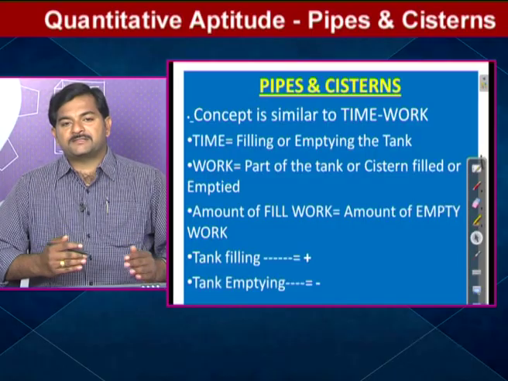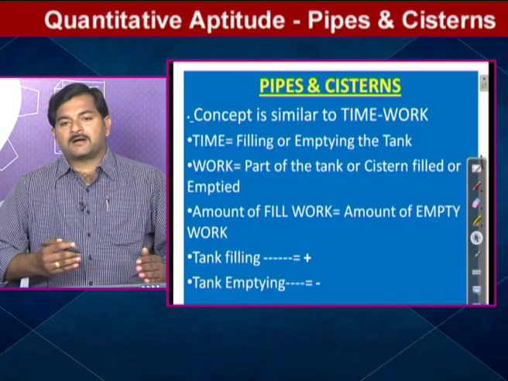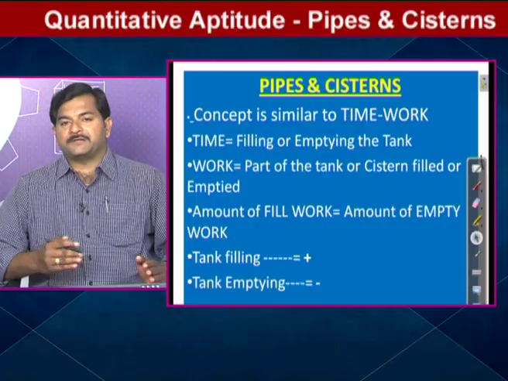Similarly, work means the part of the tank or cistern filled or emptied, that is, how much of the tank is filled or how much is emptied. That is the work involved in pipes and cisterns. Okay, this is very clear.